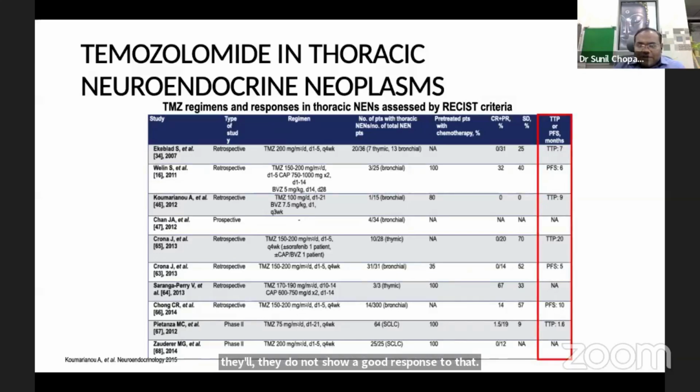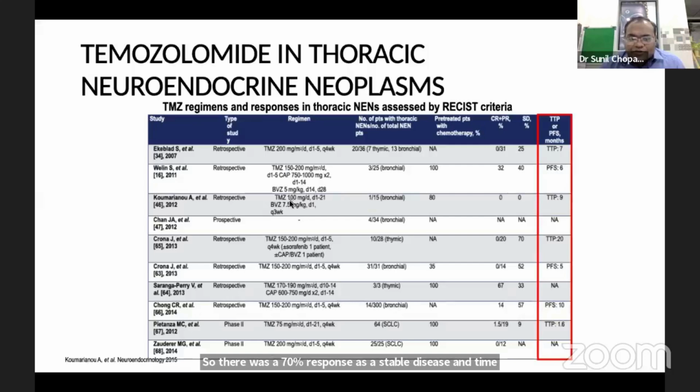These are the trials of temozolomide in thoracic neuroendocrine tumors. So with use of temozolomide and capecitabine, there was a benefit in PFS. Few trials were retrospective and few were prospective trials. In this trial of Crona J et al., temozolomide capecitabine was used in thymic NETs. So there was a 70% response as a stable disease, and time to progression was 20 months.